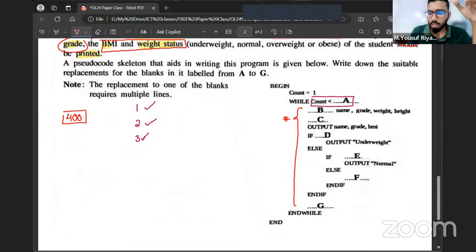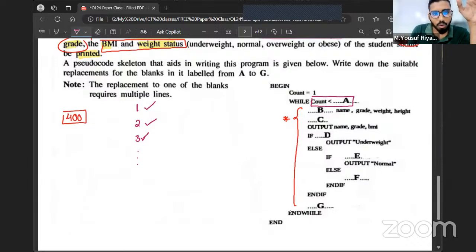Now let's say within the loop, I change the value of count. But after every execution, I check whether the value of count is less than a specific number. When the value of count is 1, obviously I'm going to continue. When it's 2, I continue. 3, I continue. Likewise, I continue up to 390, or let's say up to 400.